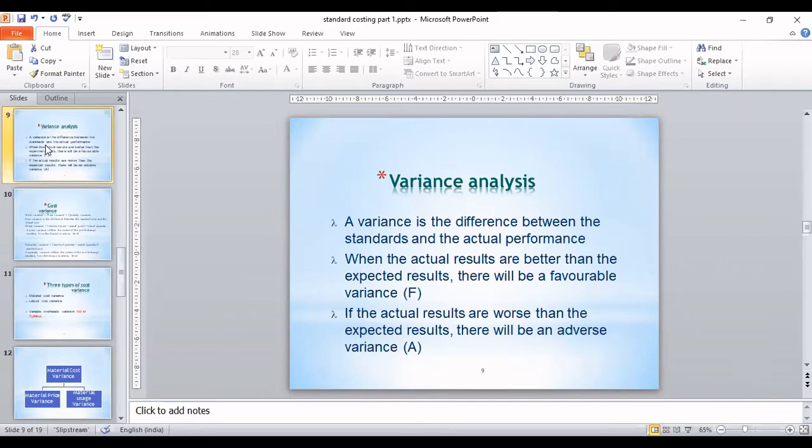Differences are still coming. If you see, differences are still coming. But this difference is a positive one. This is called favorable variances. Clear, beta? Yes, sir. And when you say that you have thought the product will be ready in 100, but you spend more than 100 rupees, 110 you spend, suppose. So this is a negative sign. This is showing that whatever cost you have decided, the differences are coming in negative. So in that case, we say it is adverse. The variance is still, the difference is still coming, but this one is an adverse or negative variance. Clear, beta? Everyone? Yes, sir. Okay, fine.